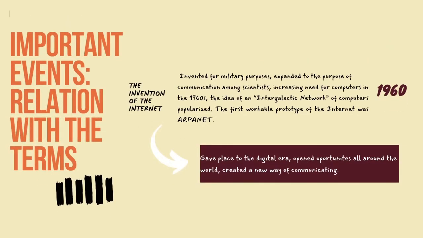Important events and their relation with the terms. The invention of the Internet in 1960. It was invented for military purposes, expanding to the purpose of communication among scientists, increasing need for computers in the 1960s. The idea of an intergalactic network of computers popularized, and the first workable prototype of the Internet was ARPANET. It gave place to the digital era, opened opportunities all around the world, and created a new way of communicating.